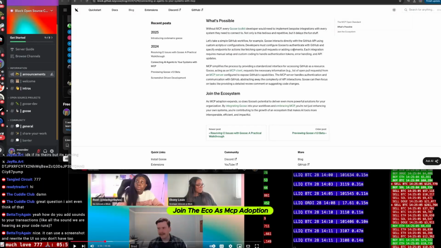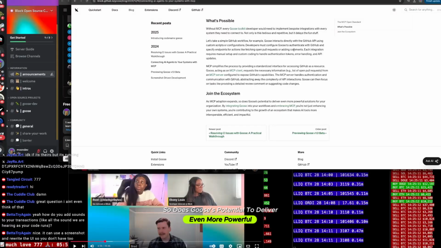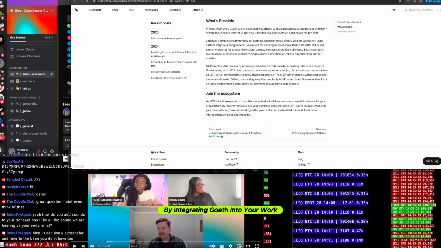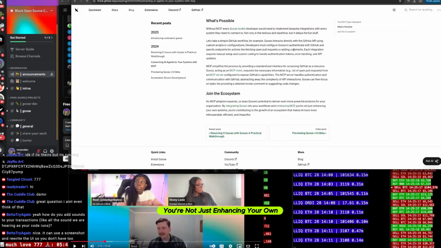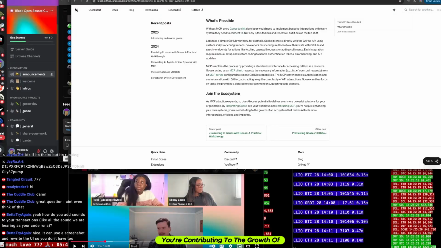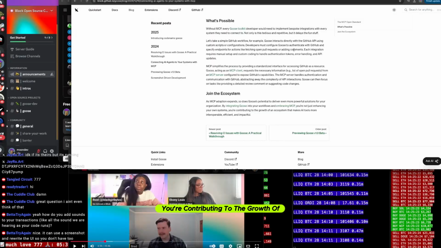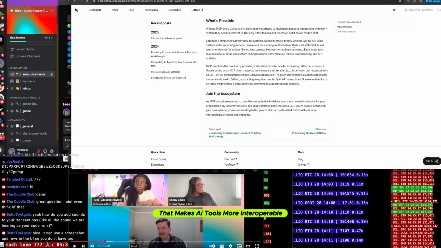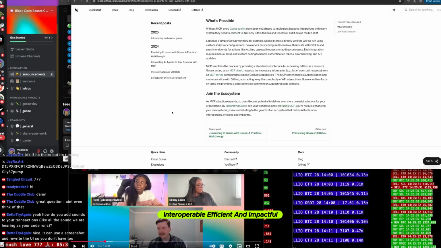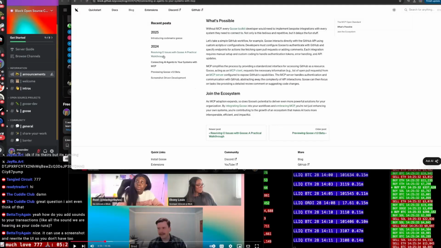Join the ecosystem. As MCP adoption expands, so does Goose's potential to deliver even more powerful solutions for your organization. By integrating Goose into your workflows and embracing MCP, you're not just enhancing your own systems, you're contributing to the growth of an ecosystem that makes AI tools more interoperable, efficient, and impactful.